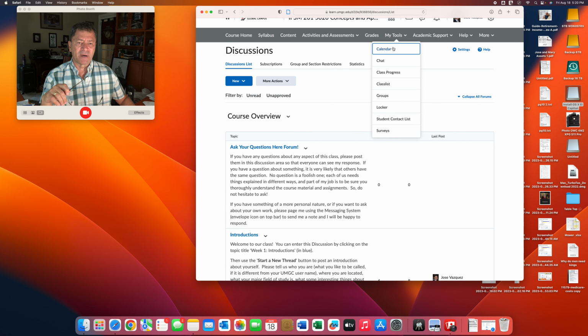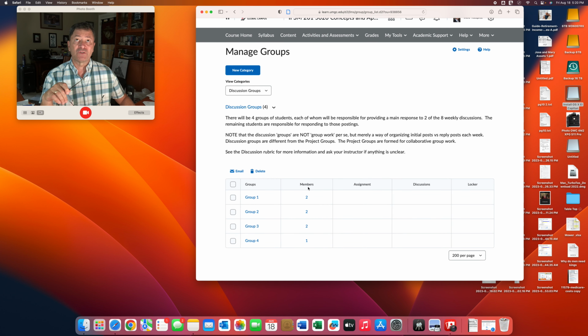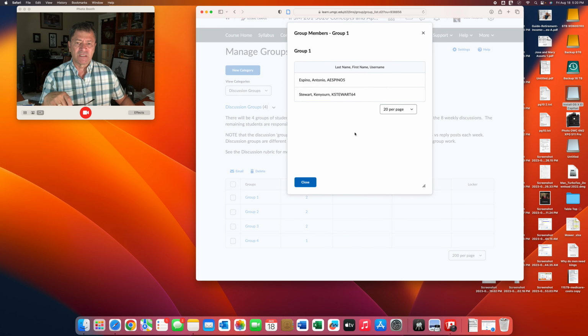The groups are under my tool, class list groups. There we go. When you press in there, you may not be able to see all the groups; you will only see yours. But when you click on your assigned group, where it says members, you'll see the names of the people who are going to be the lead for that discussion this week. In this case, these are the two members who are required to have a lead discussion post this week.